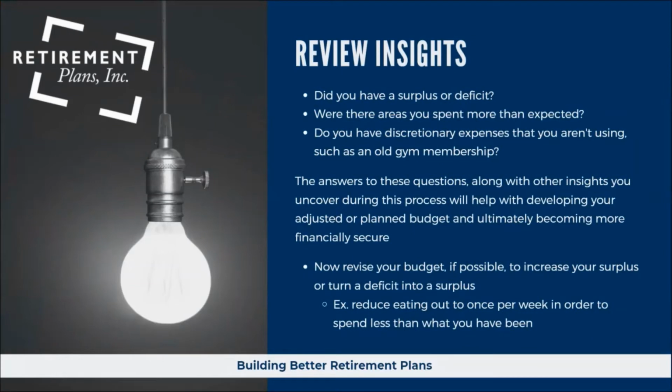So now that we've done that exercise, let's review our budget and ask ourselves key questions to try and uncover some insights. As mentioned before, do we have a surplus or a deficit? Were there areas that we were surprised by the amount we were spending? Or are there discretionary expenses that we're currently incurring that we're not utilizing? Things such as an old gym membership that we've maybe never been to in the last year. Those are areas that we may be able to change to improve our financial situation.